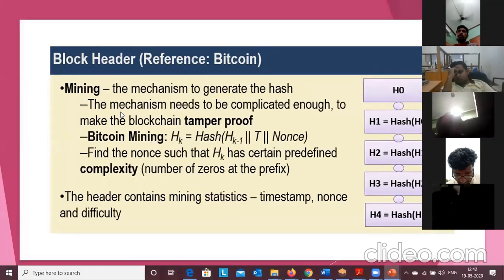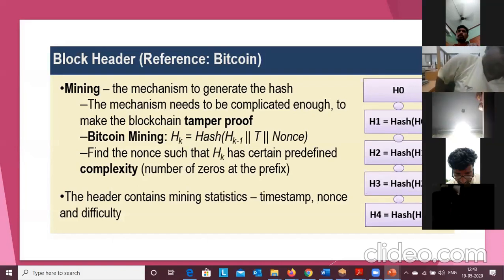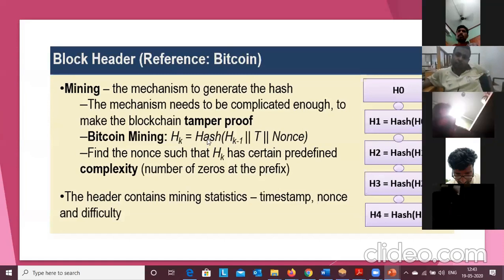Now we have mining. How is mining performed? Mining is a mechanism done by the miners to generate the hash. The mechanism needs to be complicated enough to make the blockchain tamper proof. In Bitcoin mining, we have one formula: the hash of H(k minus 1), concatenated with T, the timestamp, and concatenated with the nonce.